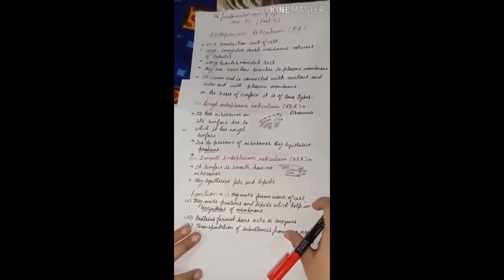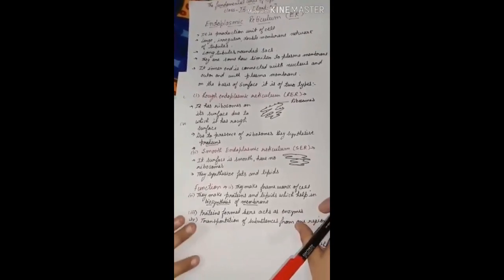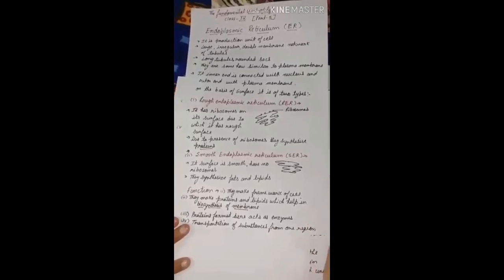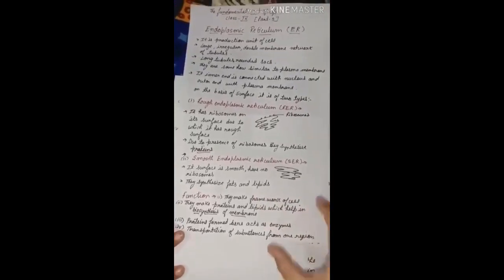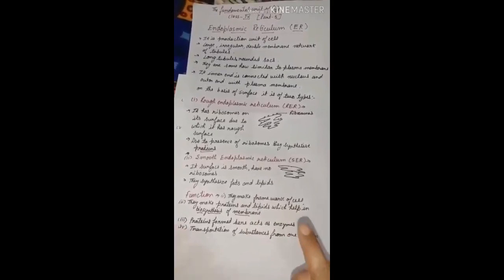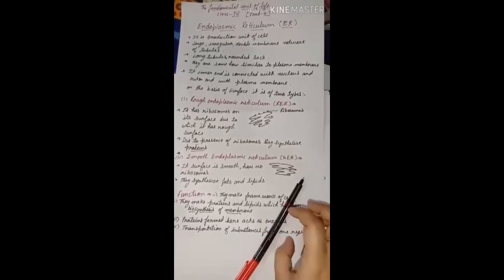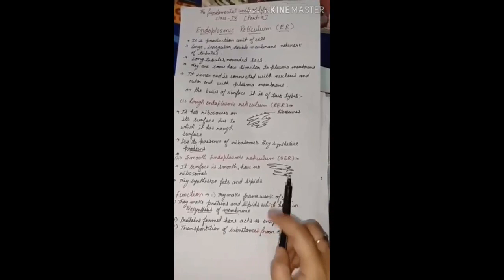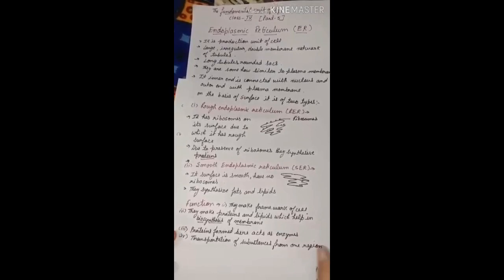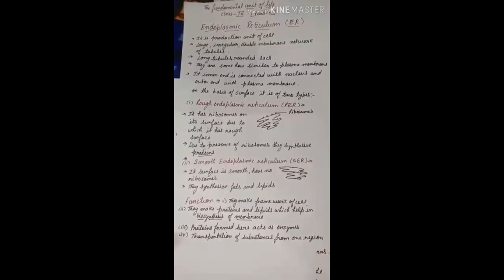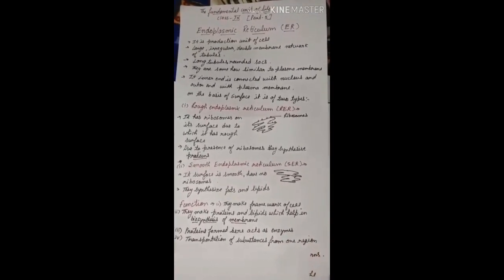Let us discuss the function of the endoplasmic reticulum. First thing, I told you that it is used in the formation of the plasma membrane. It means it makes a framework of the cell, because the plasma membrane is the frame of the cell. Next thing, it makes proteins and lipids which synthesize the membrane. Synthesize here means the making of the membrane. So the lipids and proteins that are made in the endoplasmic reticulum are used in the formation of the plasma membrane.